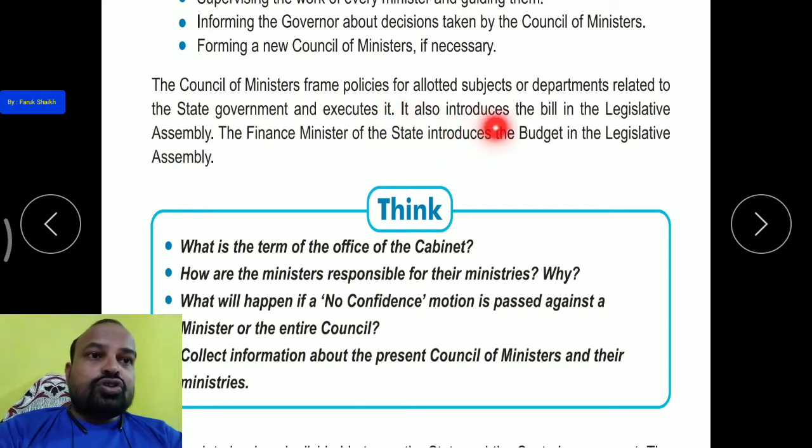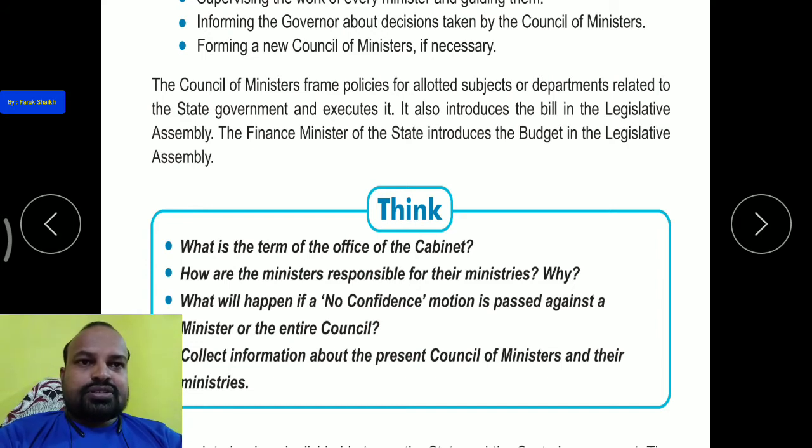It also introduces bills in the legislative assembly, and the government also introduces a budget in the legislative assembly. The finance minister of the state introduces the budget. Now, who introduces the budget? Budget means, if at our home we have to bring something monthly, mother and father both discuss what we have to bring, oil, tea and some other groceries. So how much budget will be spent on this? About the clothes, everything they discuss.